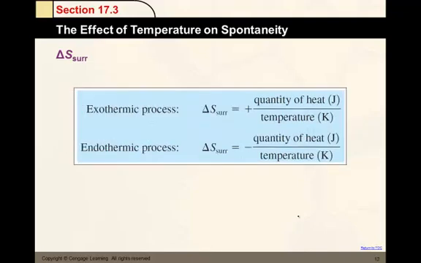In an exothermic process, the delta S is positive. In an endothermic process, the delta S for surroundings is negative. Because if something is taking in energy, for example, and is endothermic, that which is around it loses energy. If you are losing energy, then what's happening? You are slowing down, and that becomes more orderly, which is against randomness, or negative delta S.